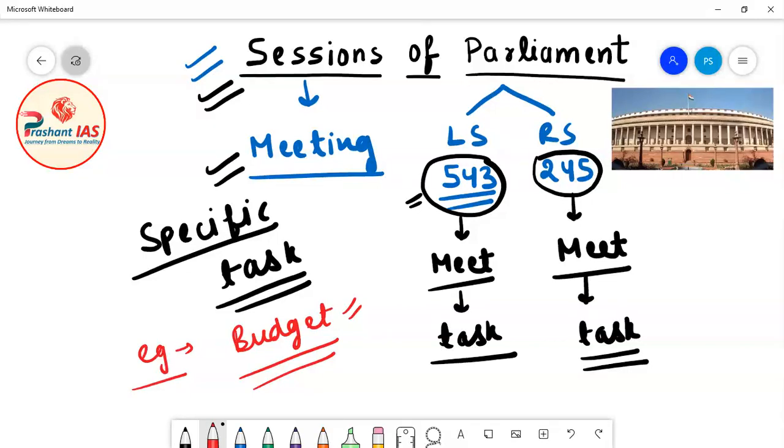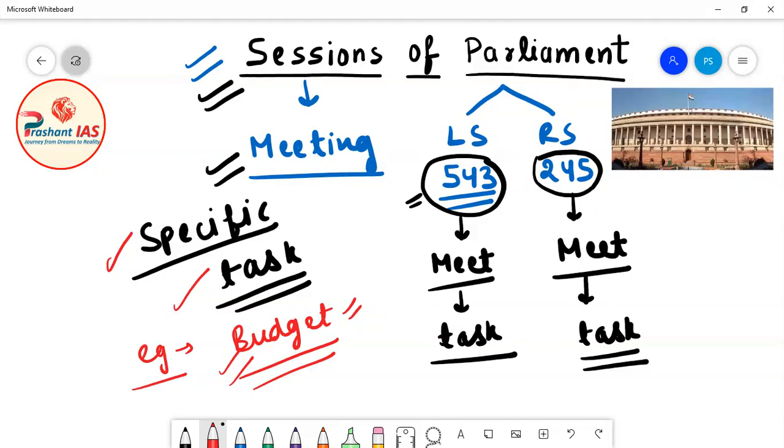So the members of Lok Sabha are also called the member of parliament and members of Rajya Sabha are also called as the member of parliament. So in budget session, what happens? That the members of parliament meet to do one specific task, and that specific task is budget. So in budget session, the members of parliament meet to make budget for the country. So now I hope that you all must be very clear with the meaning of session.